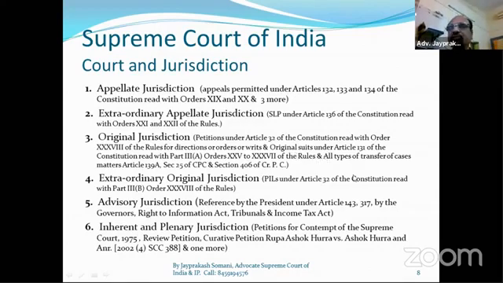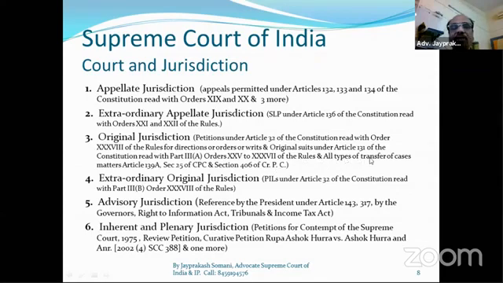So original jurisdiction includes a dispute between two states. And another example I want to give you is a union and state dispute. That is, if the union government and a state government have some dispute, that will also be solved in the Supreme Court only. So these are the original jurisdictions, some examples.